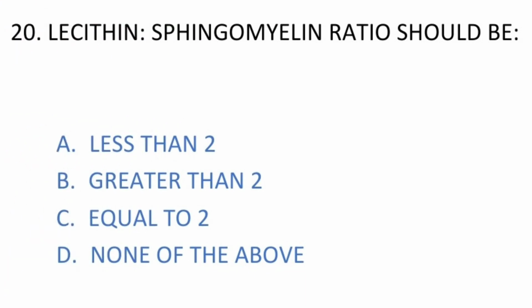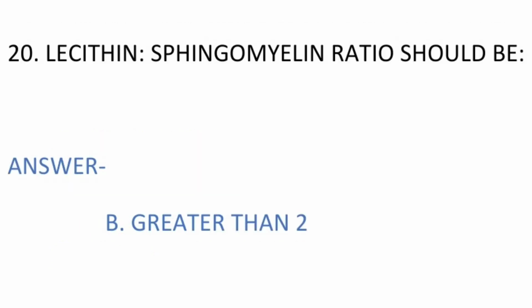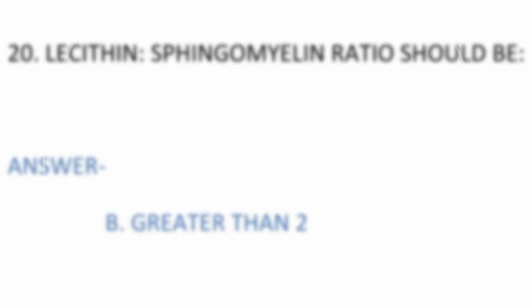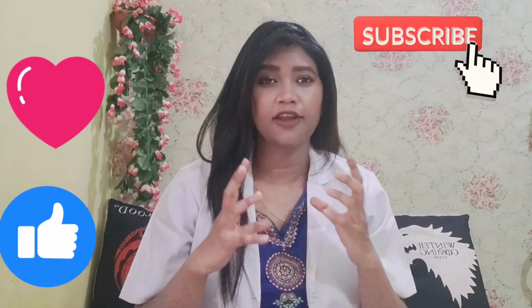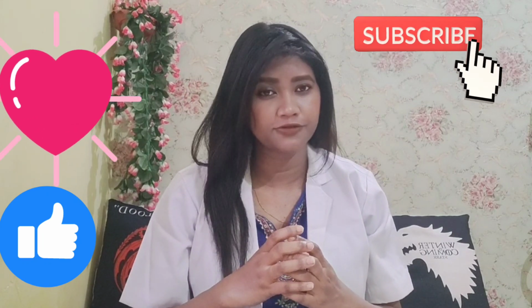Moving on to our last question, number 20. Lecithin is to sphingomyelin ratio should be, options are number A, less than 2, B, greater than 2, C, equal to 2, D, none of the above. Since lecithin is to sphingomyelin की रेशियो 2.0 to 2.5 नॉर्मल होती है, तो हमारा आंसर होगा नंबर बी, ग्रेटर दैन 2.